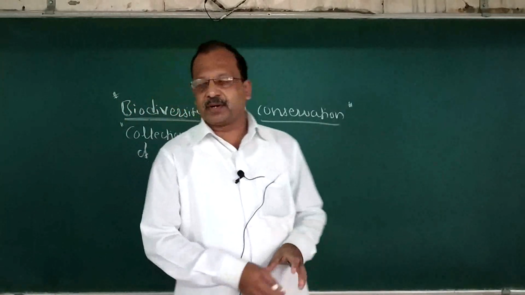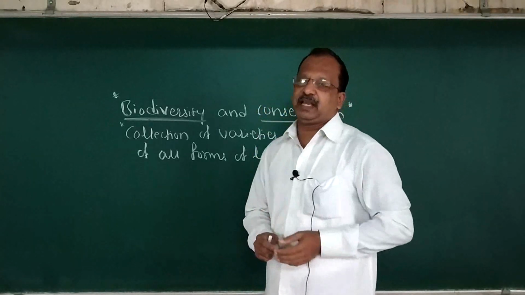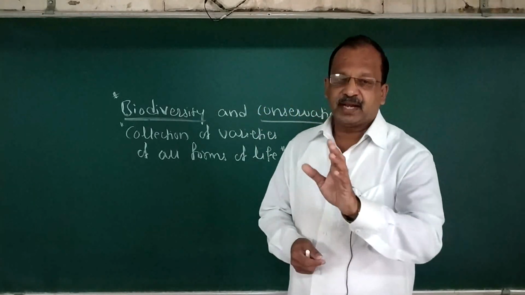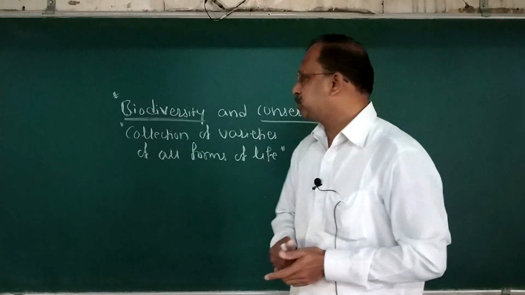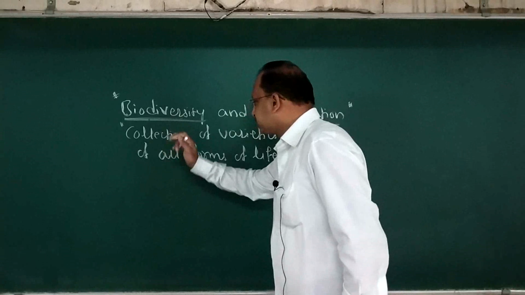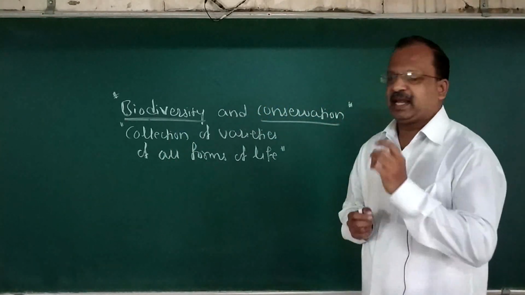Already in first year we have come across the collection of varieties of all forms of life. It includes the entire plant kingdom, animal kingdom, the 5 kingdom classification we have come across, where we have noticed a collection of varieties of all forms of life.